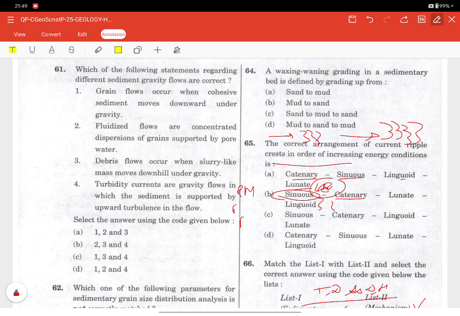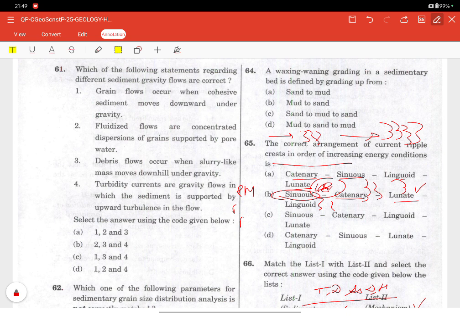Then we have the quaternary ripples. They have smooth, gentle, curved crests, and they are less irregular than the sinuous ripples. They are formed by slightly stronger, more consistent flow. Energy is higher than sinuous but still moderate. Then we have the lunate ripples. They are the crescent-shaped ones. They show stronger directional currents, and they develop under moderate velocities with clear downstream migration. This asymmetry indicates a strong transport competence.